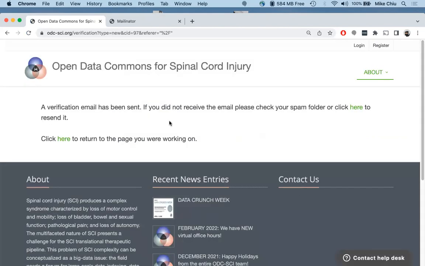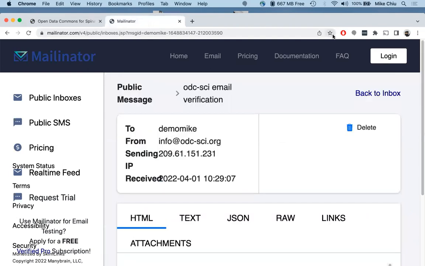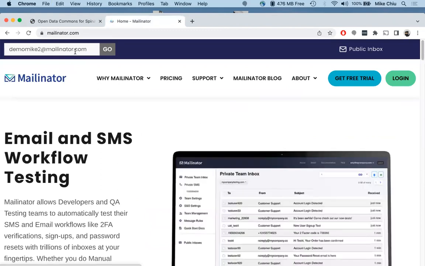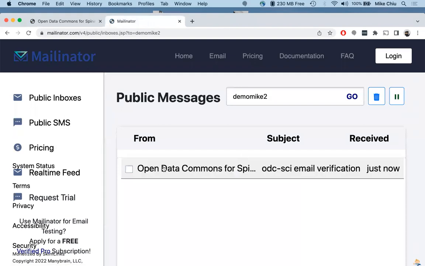And so this lets you know that a verification email has been sent. So you need to go check your email. So you get an email from ODC Sci, click that.